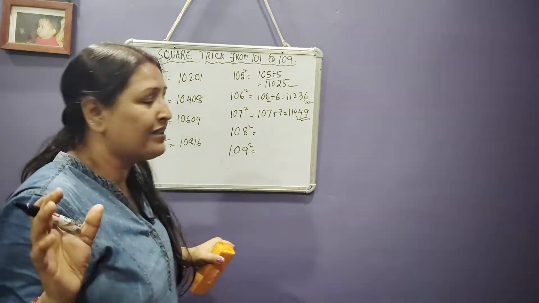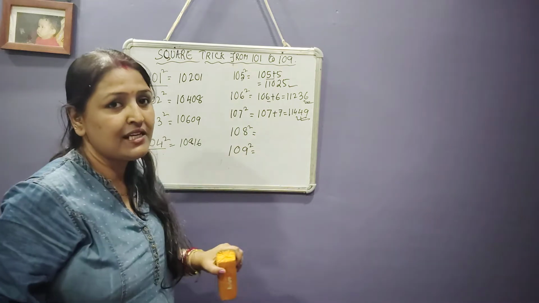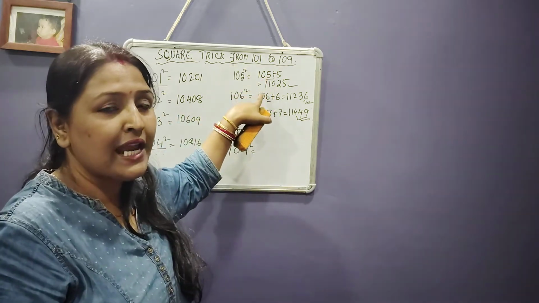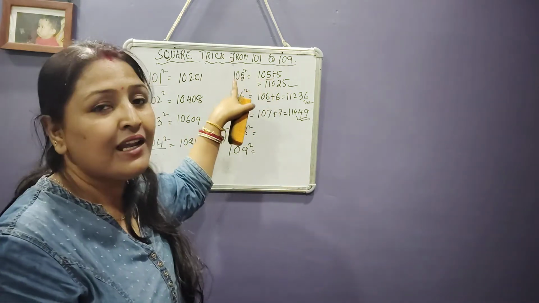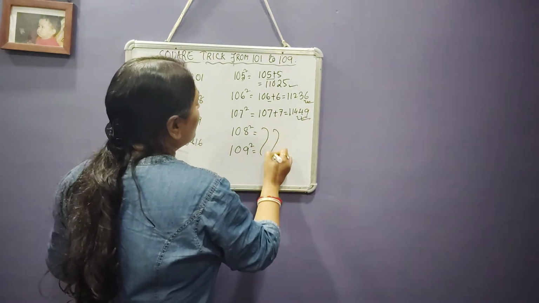So what is the trick? The trick is: just write down the number and add the last digit. Then, after adding, you have to write the square of the last digit. That is the answer. This is the trick. So these two are your homework.